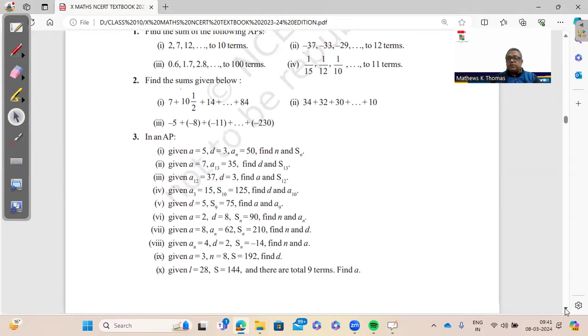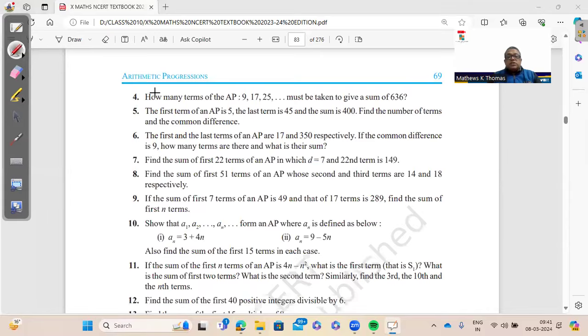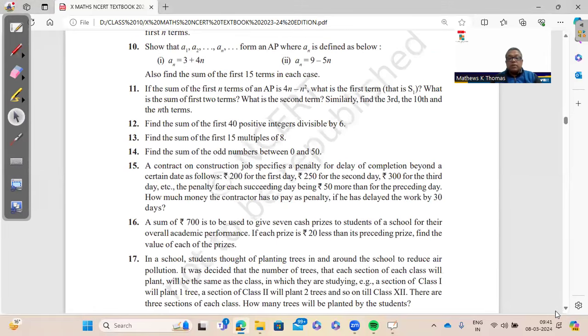And in the exercise, mark question number 4, very important. How many terms of the AP should give 636? This is important. Then question number 7 is important. Question number 9 and 10. Okay, this is important: an is 3 plus 4n. You have to put the value of n as 1, 2, 3 and get the series. And also question number 11. So these questions 4, 7, 9, 10, 11, please go through this. These are important questions for the year.